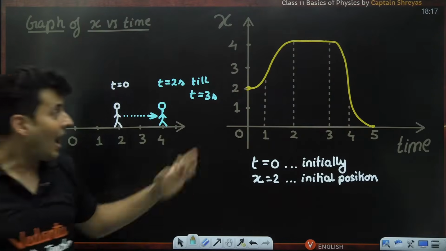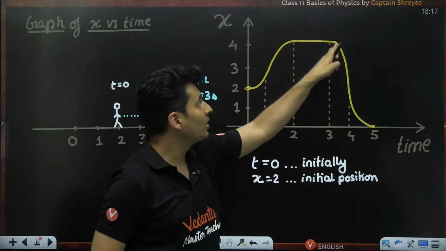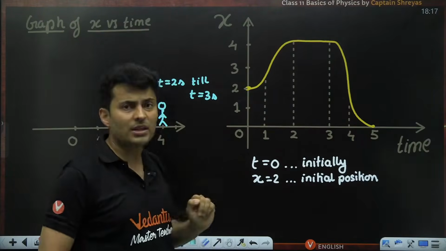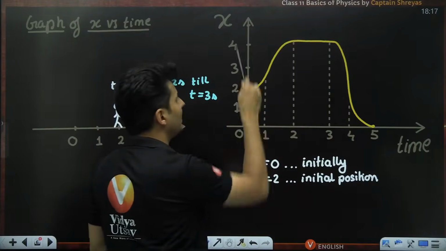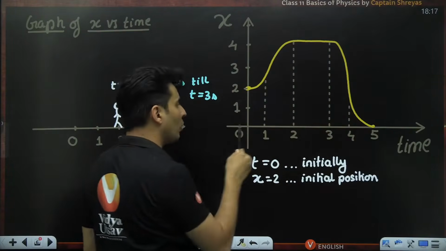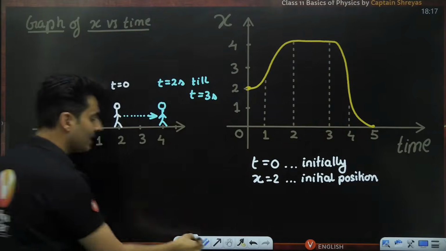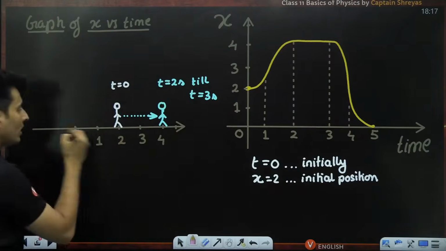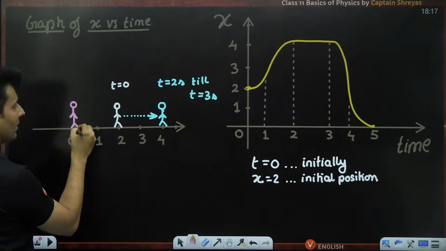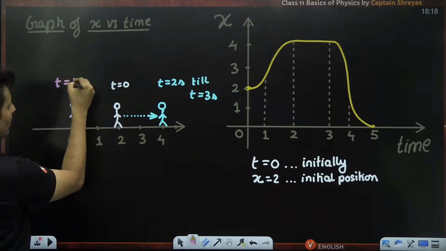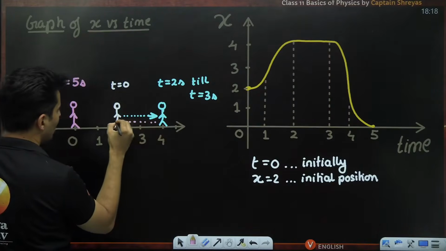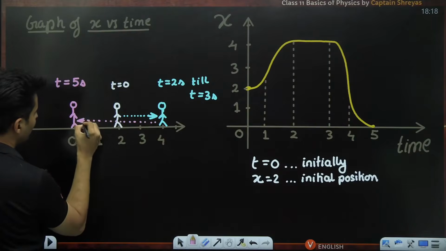Now what? Next thing. After 3 seconds, the person is moving till 5 seconds. But where is that person going? At 3 seconds, he was at 4. At 4 seconds, he was somewhere here. At 5 seconds, he was at the origin. Oh my God, at 5 seconds, the person was back at the origin. So that means that person would be over here at t equal to 5 seconds, having traveled back, crossing this point over here.